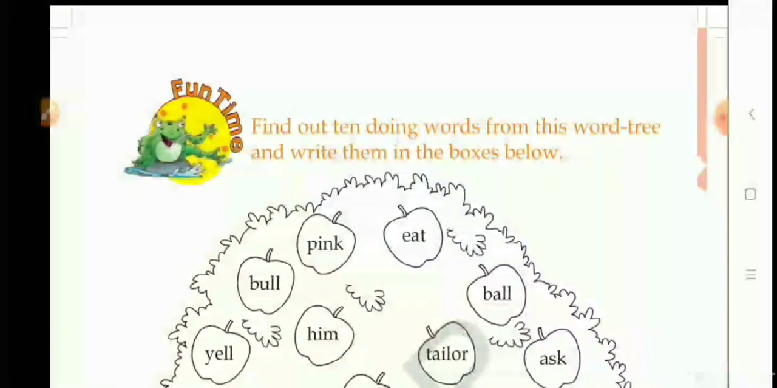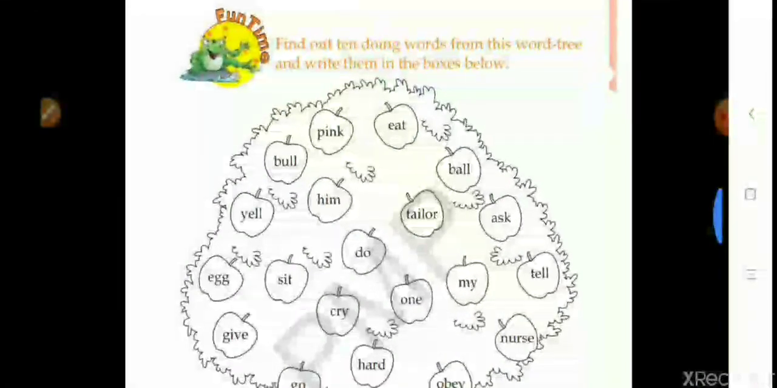Now moving on to the next. This is fun time. Now what you have to do here: find out 10 doing words from this word tree and write them in the boxes below. Now children, as you can see, there is a tree. Let me show you. This is a word tree, and you have to find 10 verbs or 10 doing words in this tree. Shall we do? Now let me zoom it for you so that you can see it easily. I hope this is clear and it is visible.